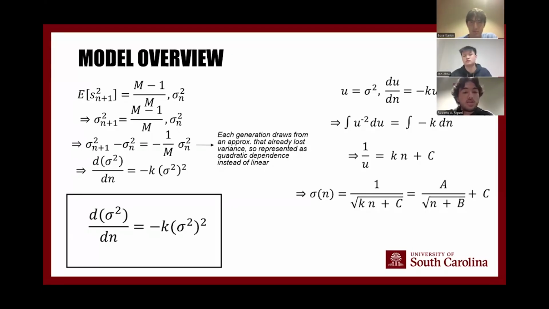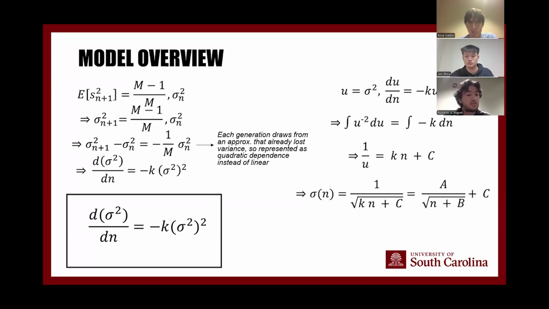And then we can rearrange this equation algebraically to get a discrete recurrence difference between the n+1 variance and the nth variance. And that proves to actually be linearly related to the current nth variance. But each generation draws from an approximation, as we've already described, that has already lost variance because we're training it on synthetic data. So that means it can't actually be linear. So instead, we let it be quadratic and we let the discrete difference between the generations be our derivative, and that's how we derive our ODE with our variance as a function of generations.